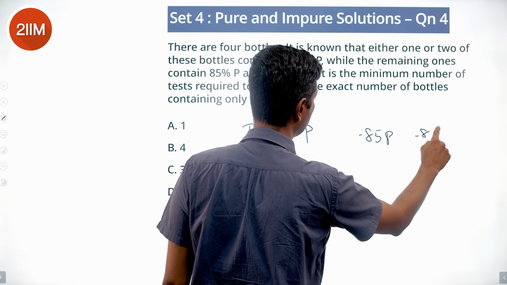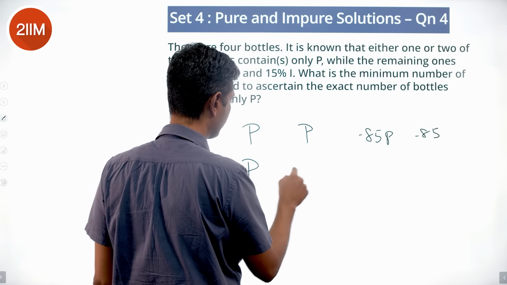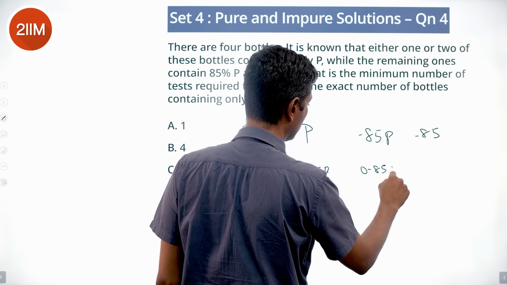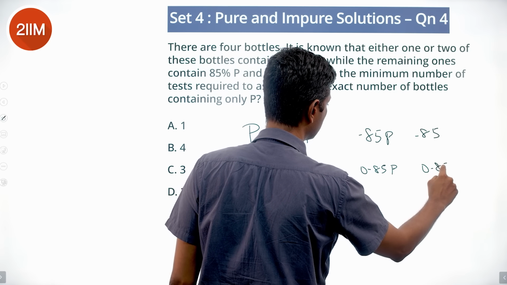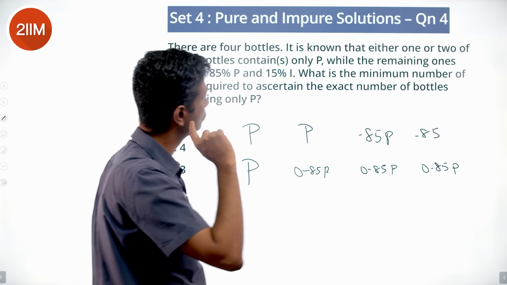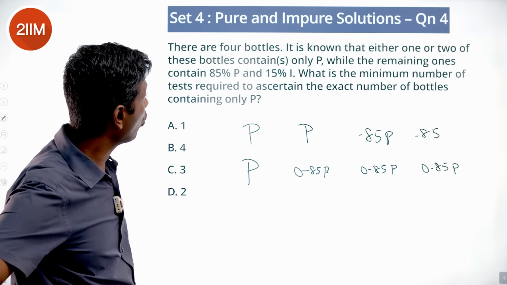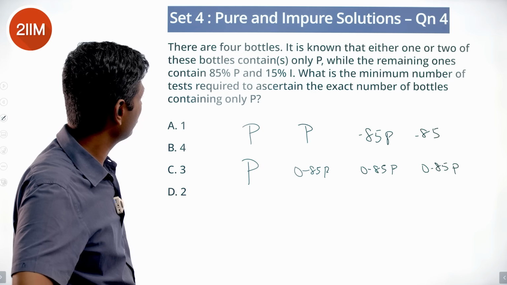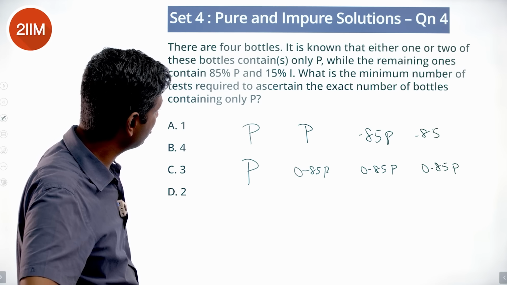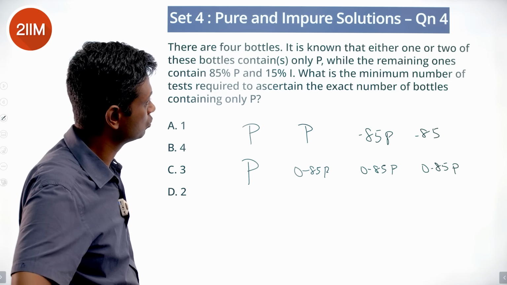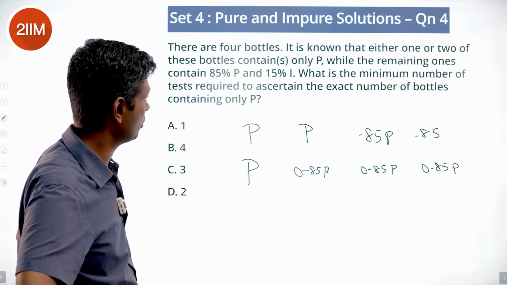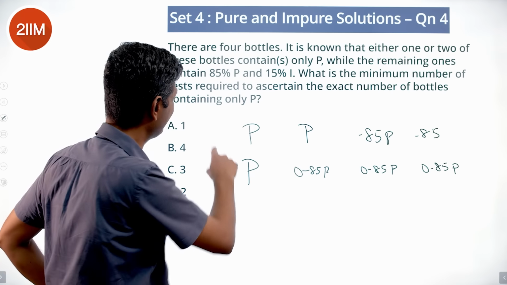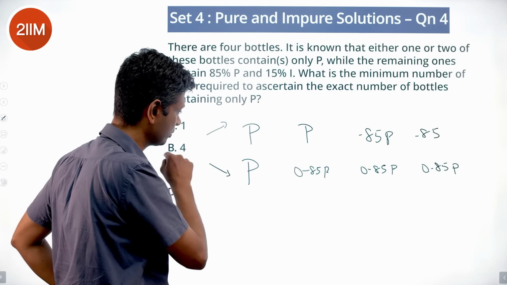What is the minimum number of tests required to ascertain the exact number of bottles containing only P? So it's either this sequence or this sequence.